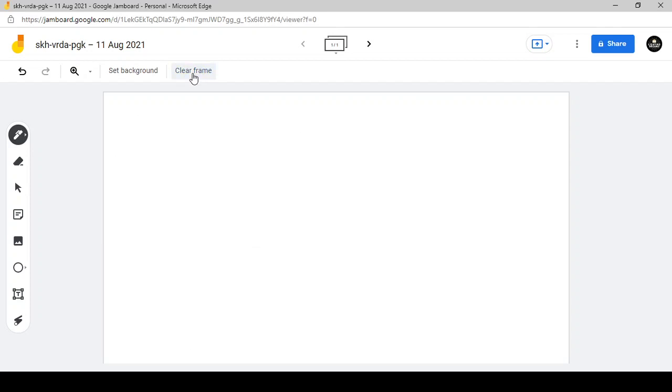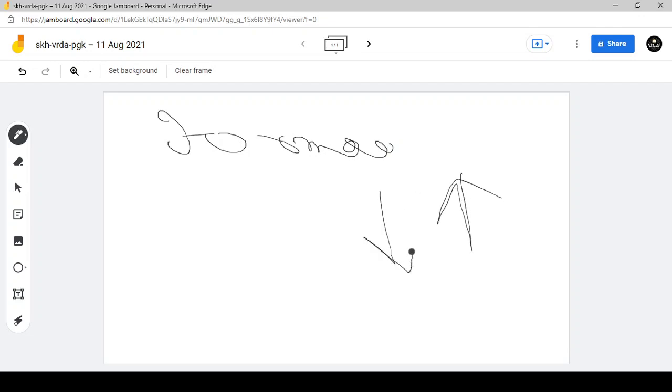Then you have Article 3, which talks about the formation of the new state and the alteration of the boundaries and the areas of the state. Page number 75 of the DD Basu, check. It is written, see, Article 3 of the Indian Constitution, Parliament may by law form a new state, increase the area of any state, diminish the area of any state, alter the boundary of any state, alter the name of any state. Okay, the area of any state can be increased, the area of any state can be decreased, the boundary of any state can be altered, and the name of any state can be changed.